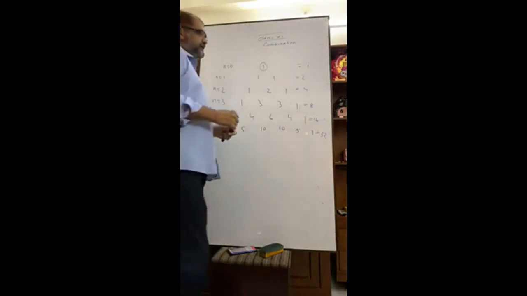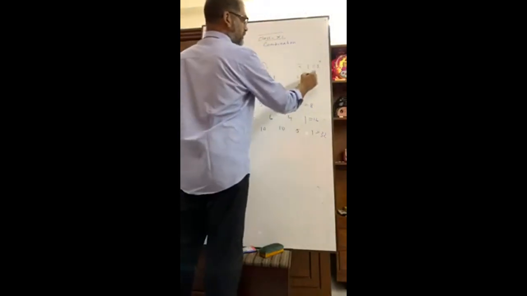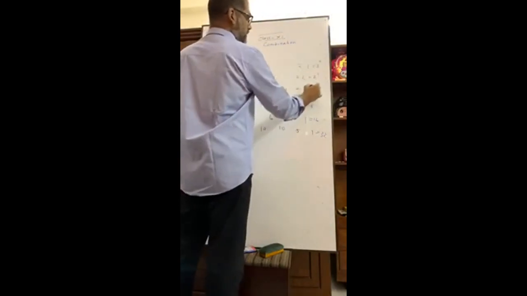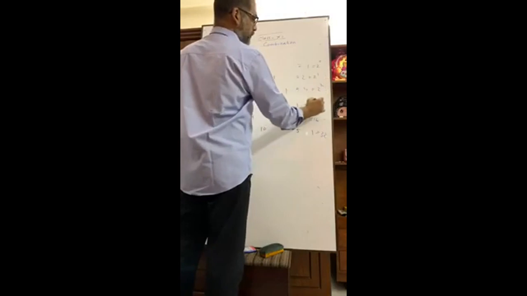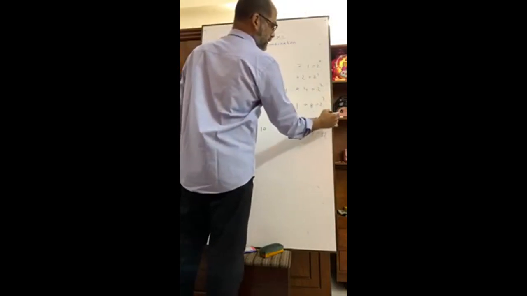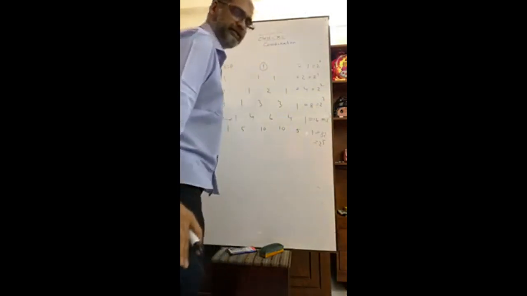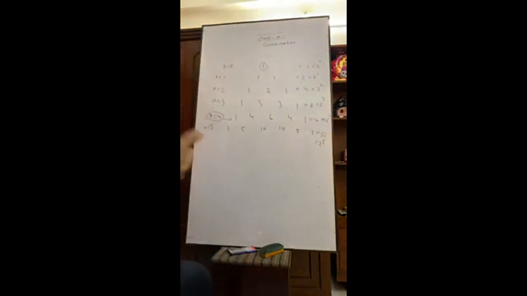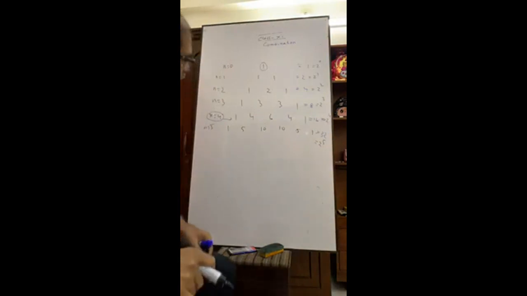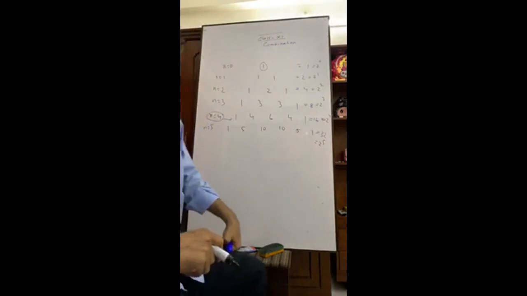Very interesting fact is that here it is 2 to the power 0, 2 to the power 1, 2 to the power 2, 2 to the power 3, 2 to the power 4, 2 to the power 5. Is it or not? Yes, it is. If we add the coefficients, we will get 2 to the power n.